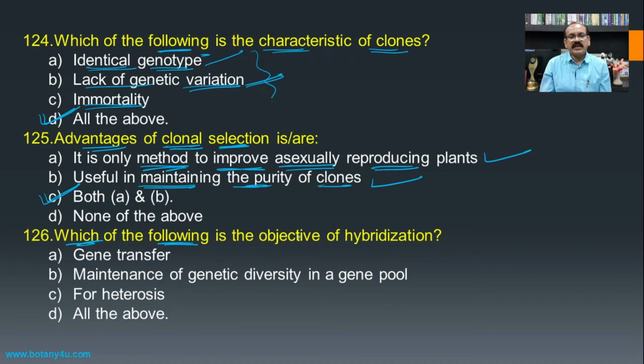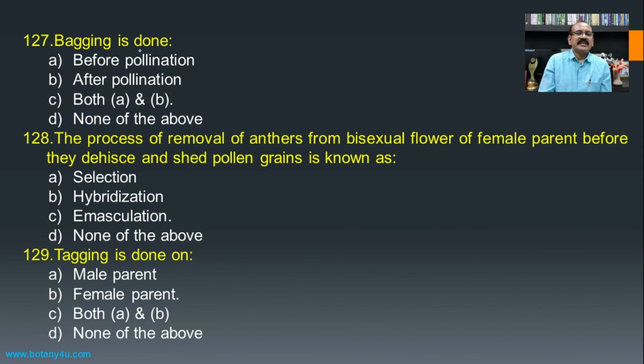Then, which of the following is an objective of hybridization? Gene transfer mechanism, because when two plants which are genetically different are crossed with each other, there is a transfer of genes from one generation to another. Then, maintenance of genetic diversity, because of this there is an introduction of genetic diversity in the upcoming progenies, and heterosis, as it will be a mixture of many genes. Hence all the above becomes the answer for this question. Then, bagging is done.